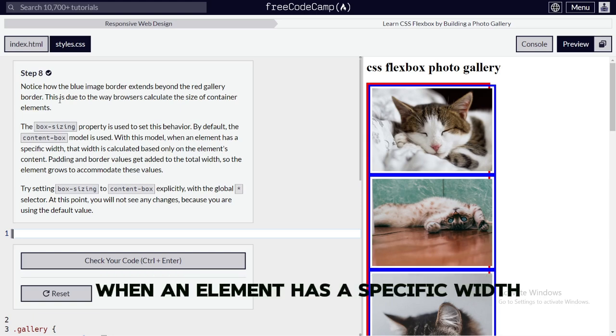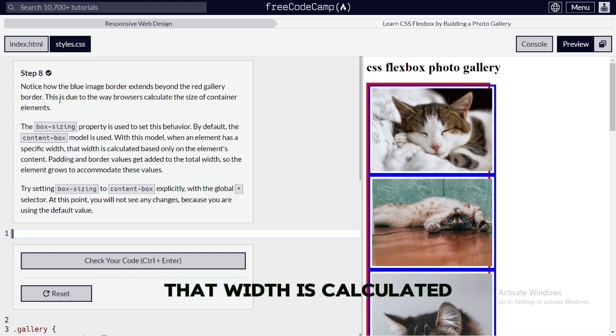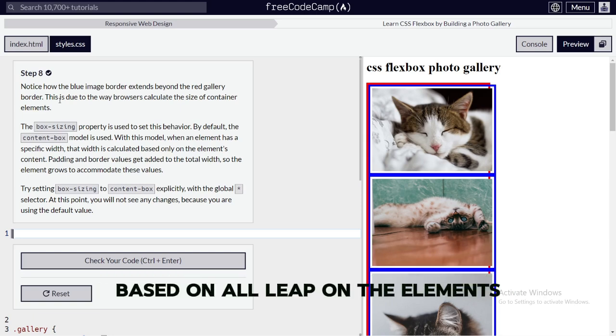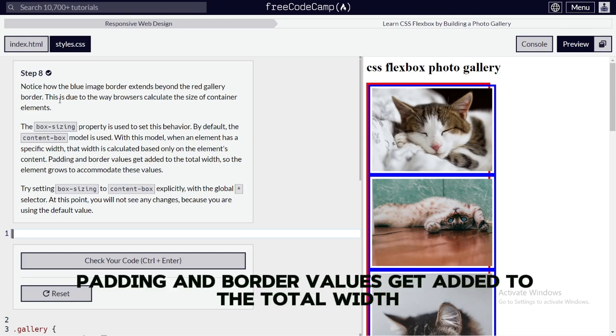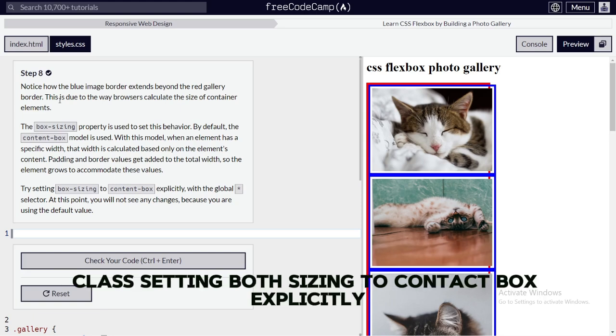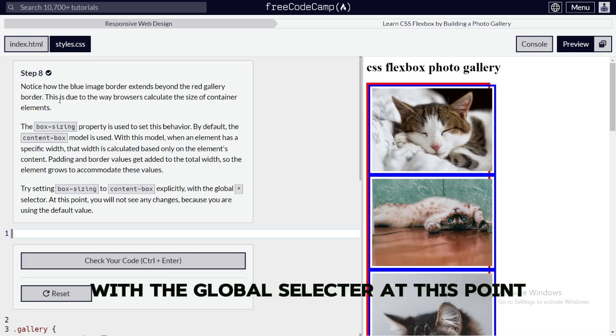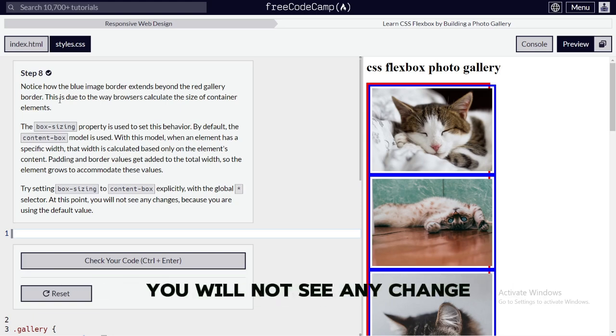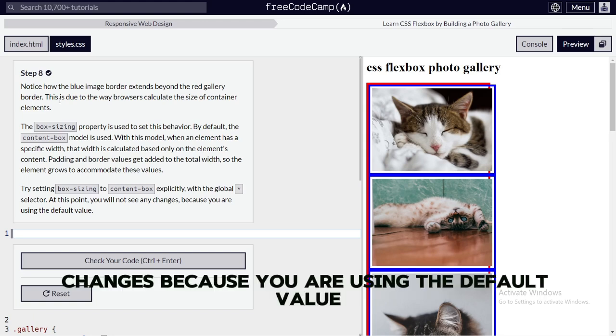With this model, when an element has a specific width, that width is calculated based on the element's content. Padding and border values get added to the total width, so the element grows to accommodate these values. Try setting box-sizing to content-box explicitly with the global selector. At this point, you will not see any changes because you are using the default value.